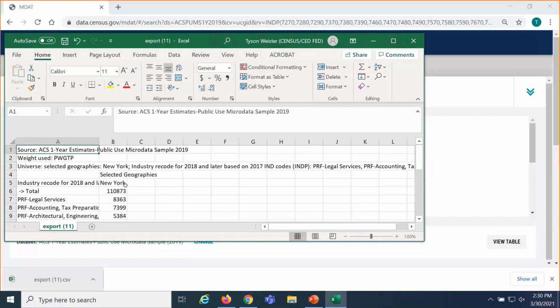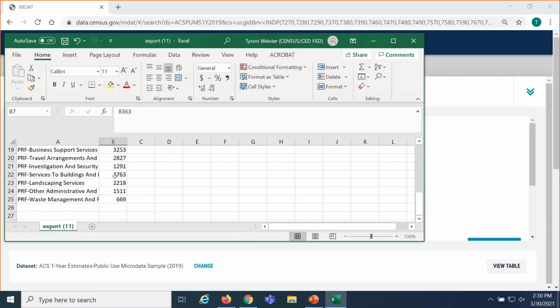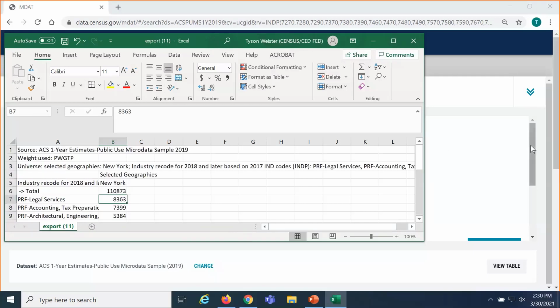And what we see here is the same information that we saw on screen. It even has legal services, the example of the line that we looked at, 8,363, as well as the other detailed industries we selected.